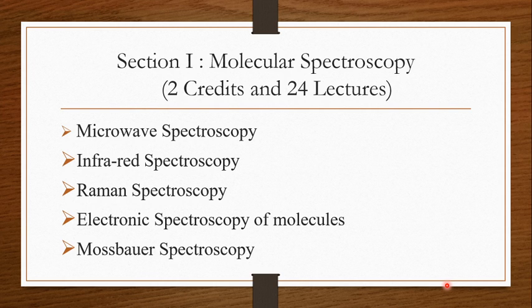The next is Raman spectroscopy. In this chapter, we are going to study the quantum and the classical theory of the Raman effect, pure rotational Raman spectra, vibrational Raman spectra, polarization of light, and the Raman effect. Structure determination from Raman and infrared spectroscopy and its application. The next chapter is electronic spectroscopy of molecules.